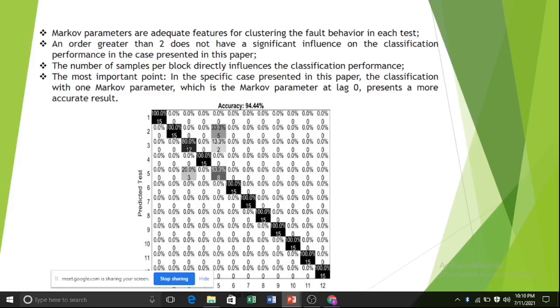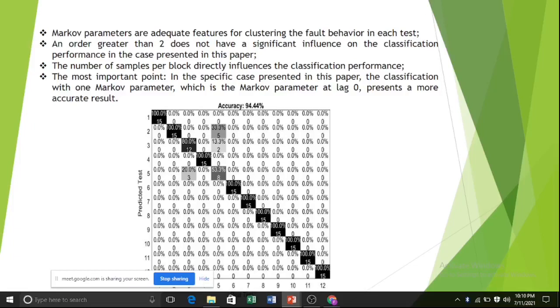But in block 3, test 5, 20% were found to be cavitation on the pump, meaning 80% of the fault diagnosis. Similarly, in column 5, tests 2 and 3 predicted results of 33.3% and 13.3% of 5 and 2 blocks respectively. It means block 5 has 66.7% and block 2 has 86.7% cavitation on the pump.